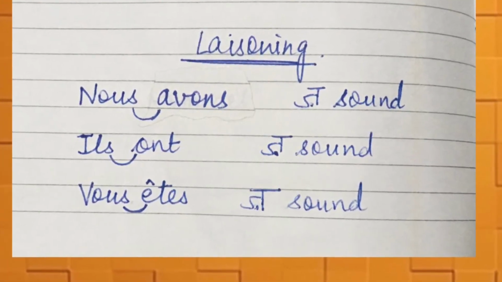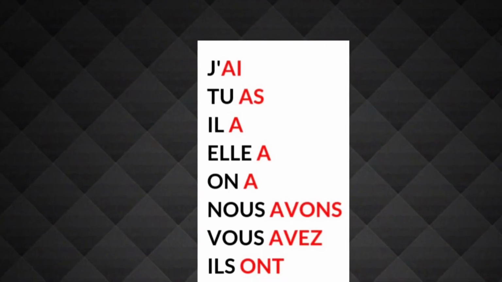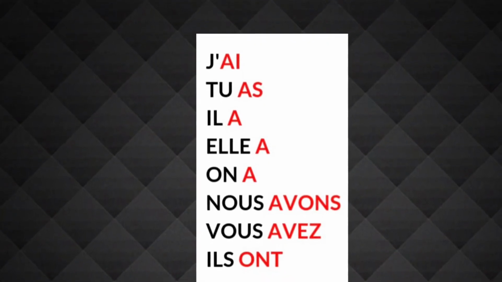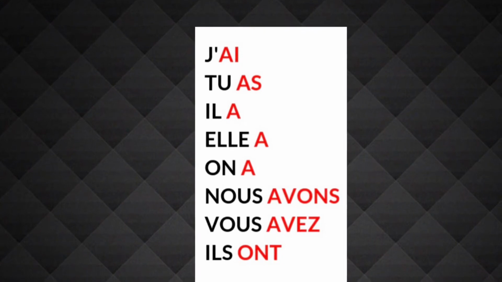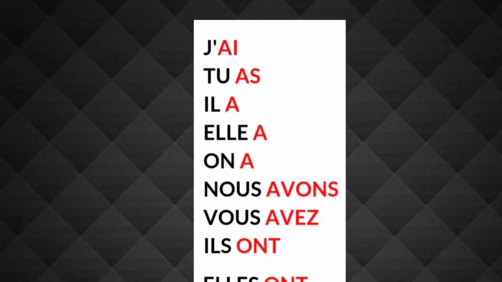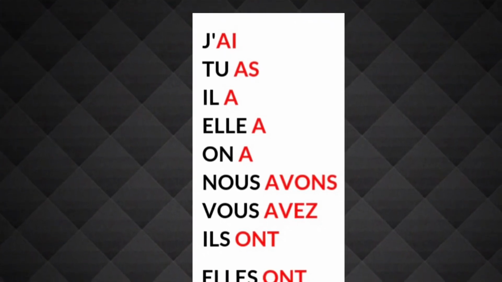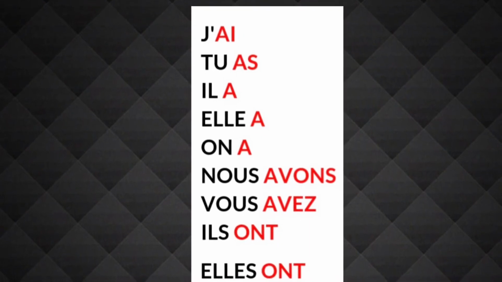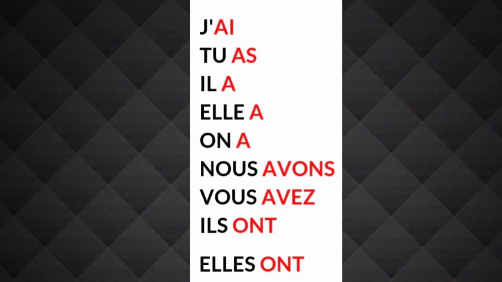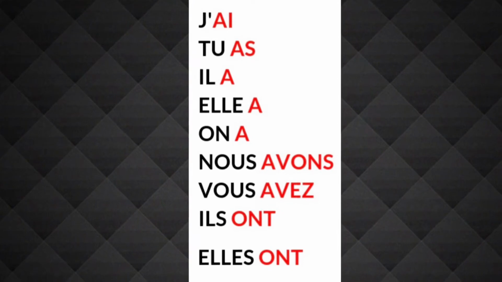You have to pronounce them properly. You have to learn them thoroughly. You are going to use this a lot in French. So speak along with me. J'ai, tu as, il a, elle a, on a, nous avons, vous avez, ils ont, elles ont.